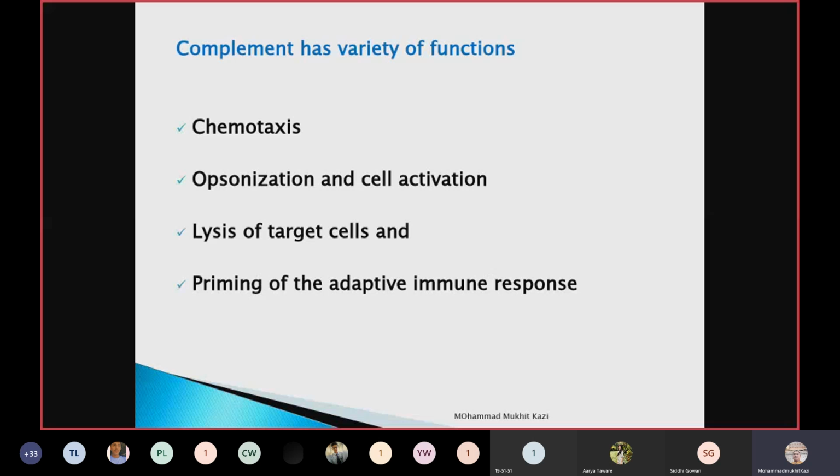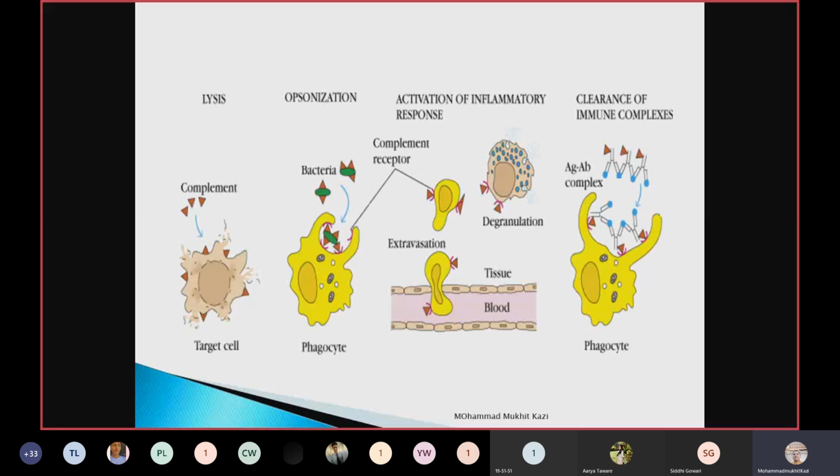Sometimes, if nothing comes immediately to the site of invasion, what will happen? The complement will start destroying that antigen or pathogen. It also helps in priming of the adaptive immune response. You can see here in pictorial form the different functions the complement does. It will tell you all the functions in one slide.